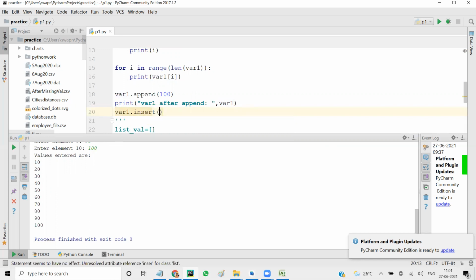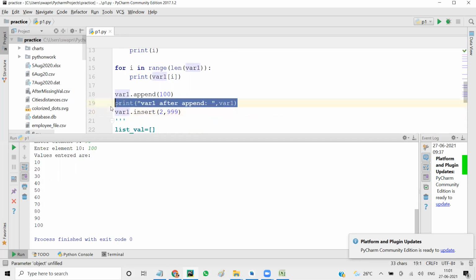Index is the position where you want to enter. So I can say position 2. That means the value that I insert will get added at position 2, which is like 3 basically in the list. I'm going to say 999. Now, if you run it, see what happens to the value of var1.